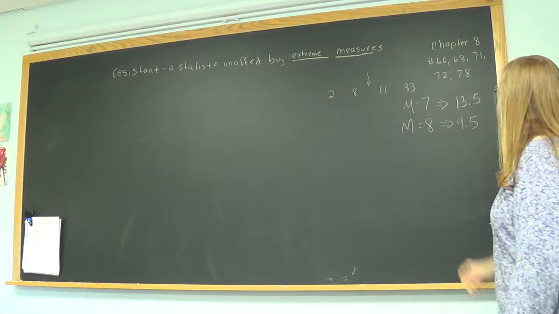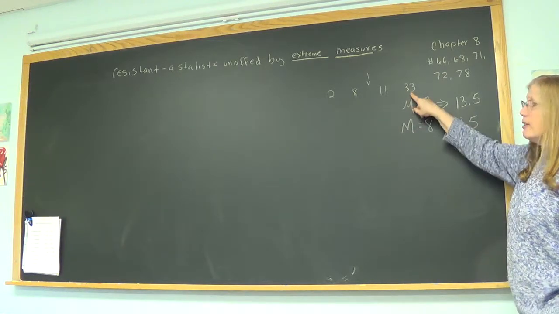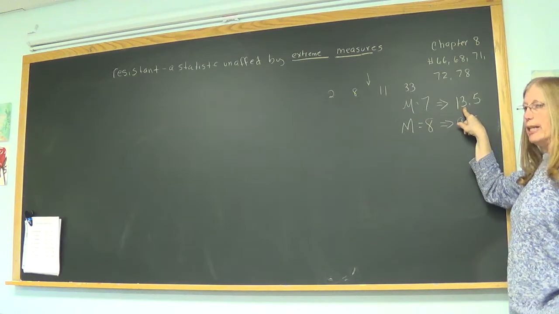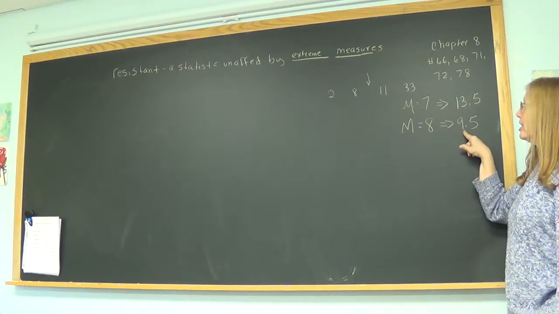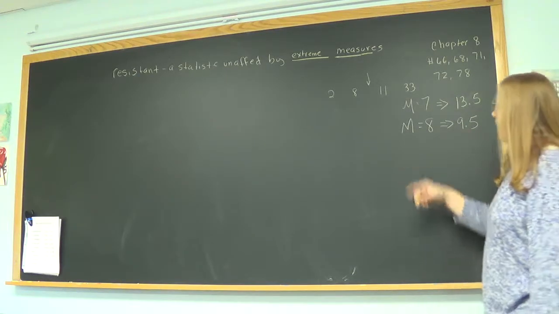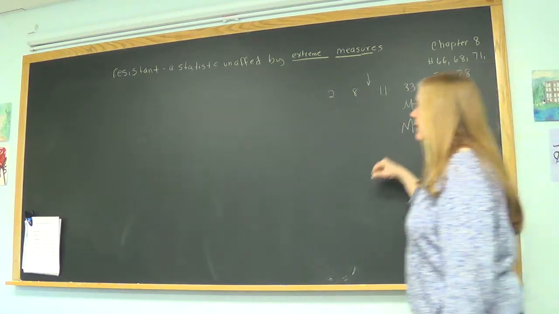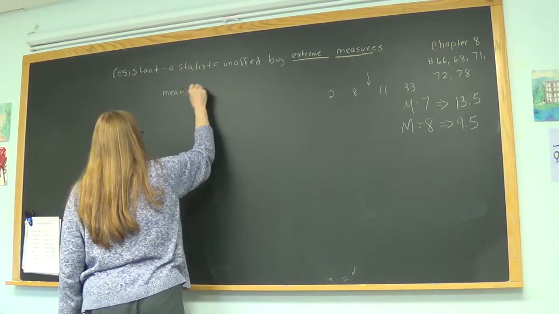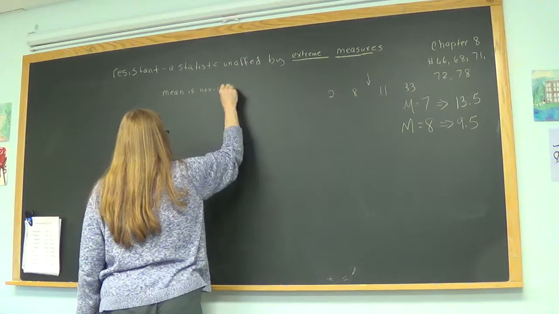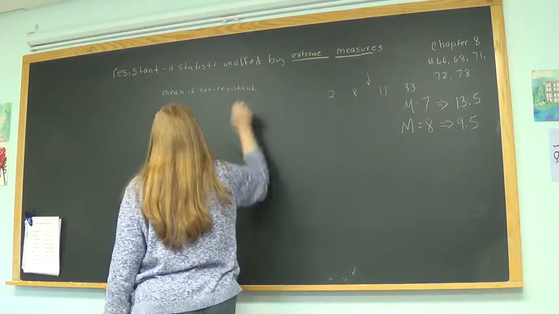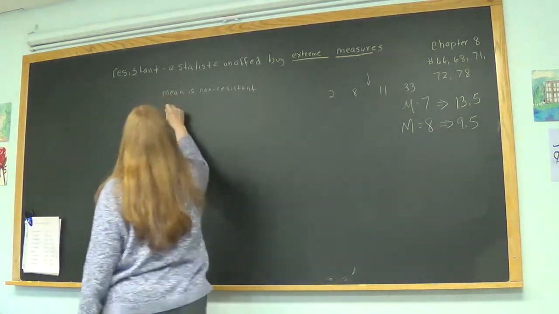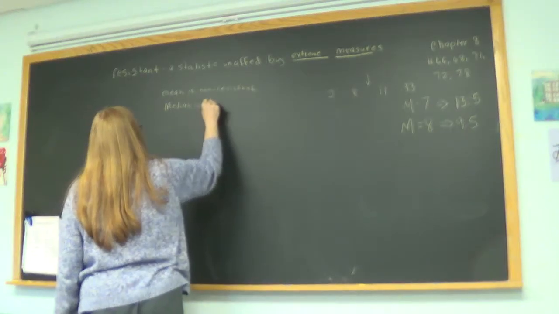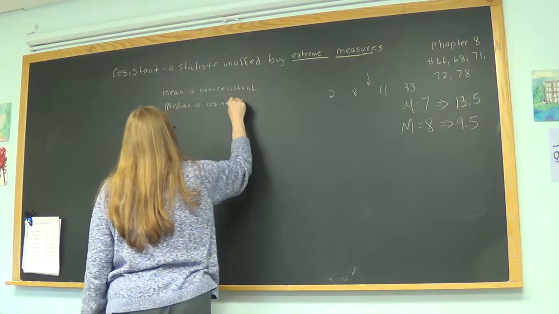So notice when we put in an extreme measure, a large value, the mean went from 7 to 13 and a half, but the median just changed a little bit. So we say that the mean is non-resistant. If you put in a large value, it's going to change the mean. The median is resistant. It doesn't change that much when you put in an outlier.